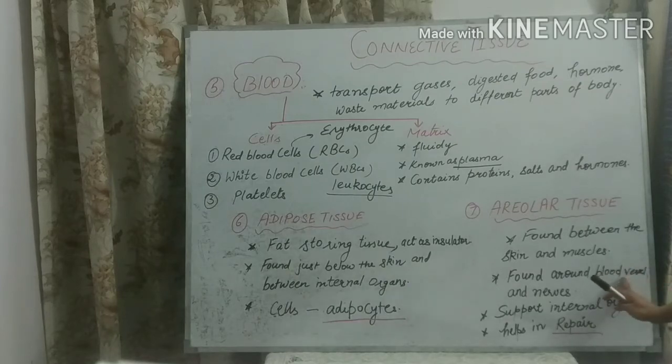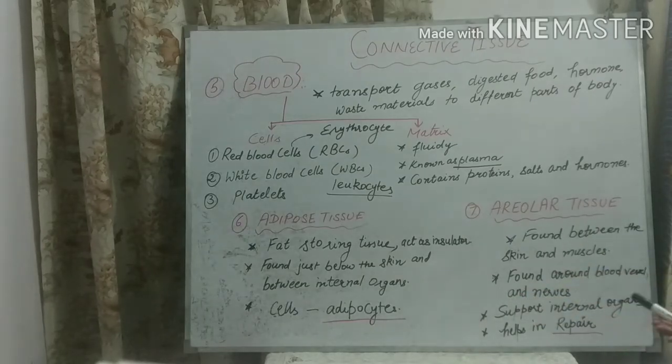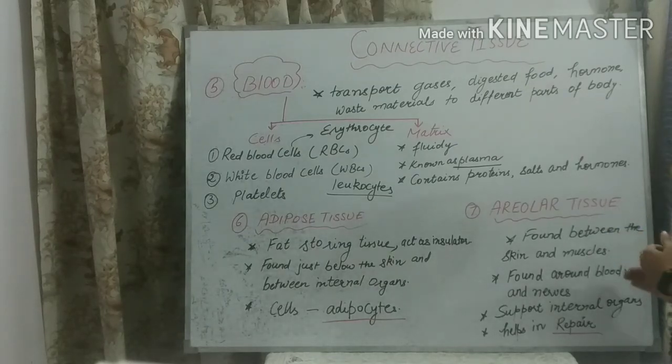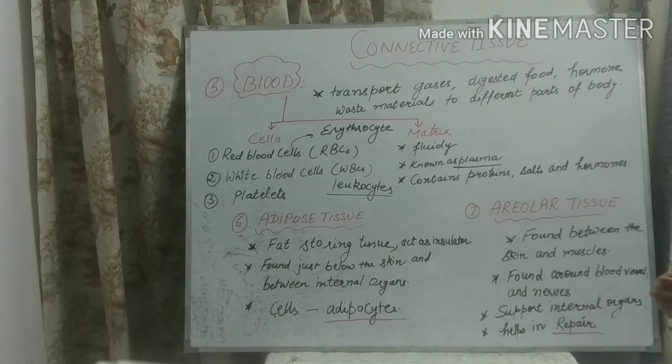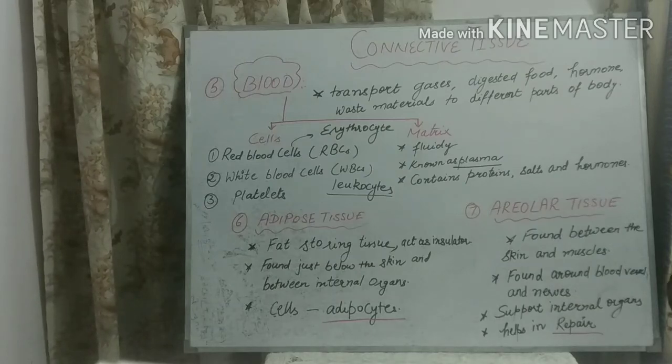They are the tube-like structures in which blood flows throughout the body. And they are also found around the nerves. So they are present all over our body, around the blood vessels and nerves, and they support our internal organs, and they also help in the repairing of damaged tissue. So they are the repairing tissues which help in repairing the damaged part of our body.